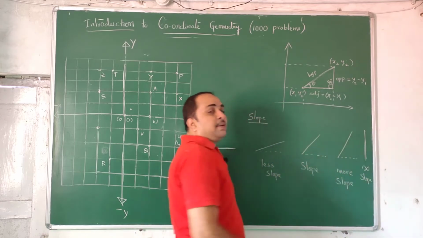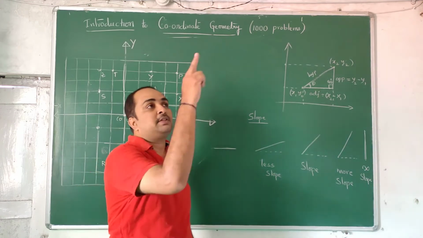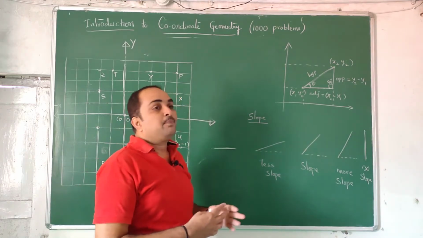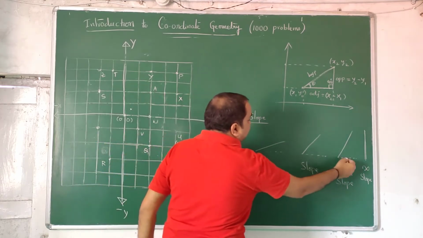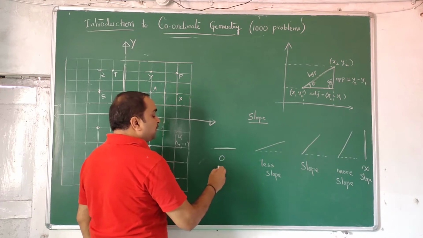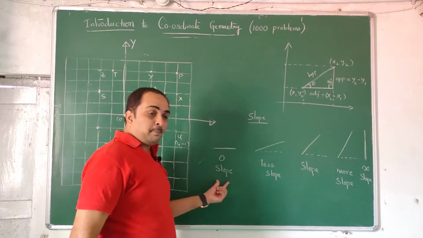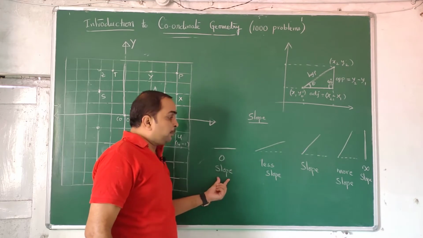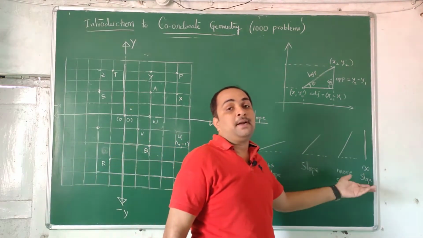To fit into the definition, first of all, we don't define infinite slope. Something vertically straight like this, we don't say that it is sloping. But to fit into the description, if we call these things slope, that extreme case we call infinite slope. This one we call zero slope. So literally we can say no slope, mathematically we say zero slope. This is the highest slope, or you can say infinite slope.